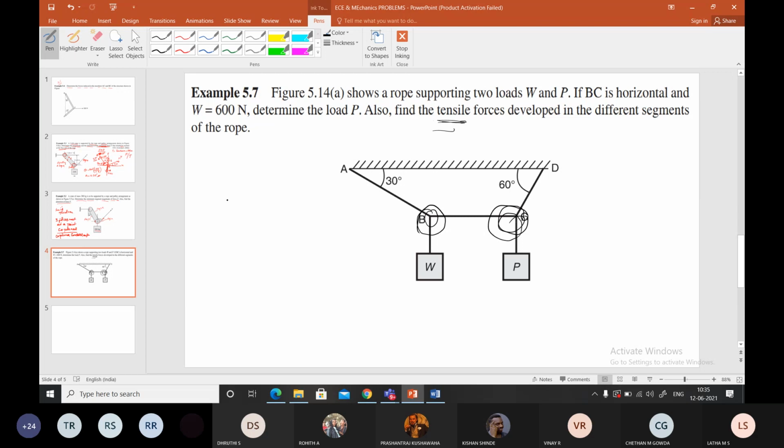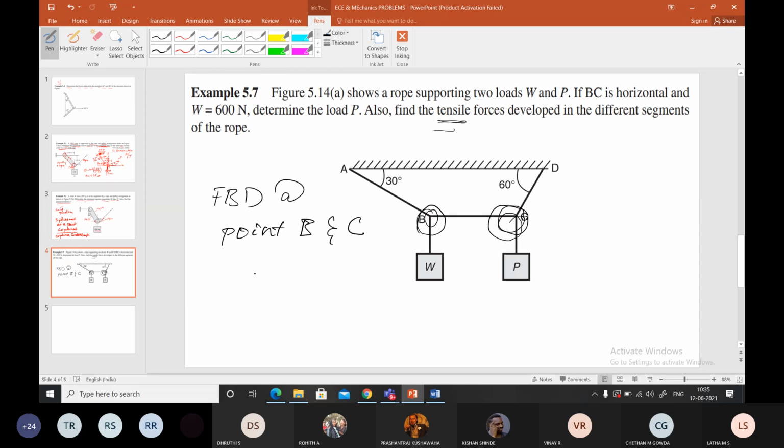I should have two free body diagrams at what places? At point B and point C. Okay.